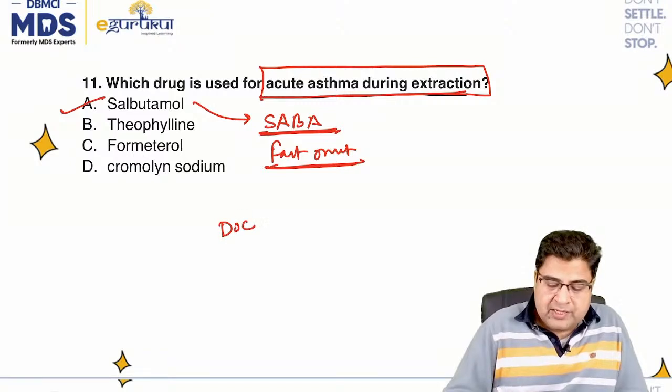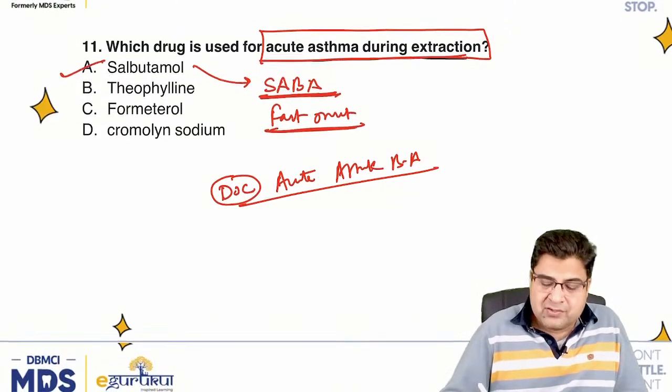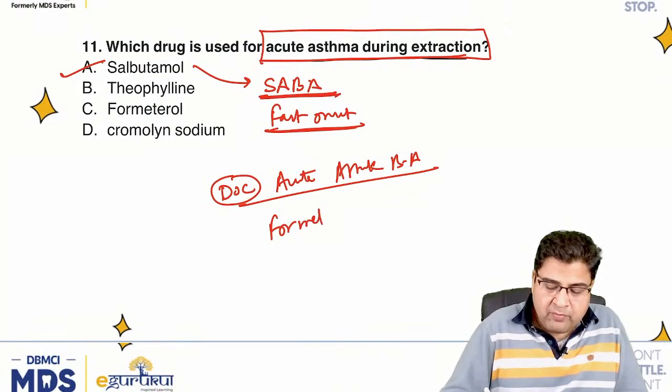So if the question is asked to you, what is the drug of choice for acute attack of bronchial asthma? Guys, these days we give a combination of formoterol.